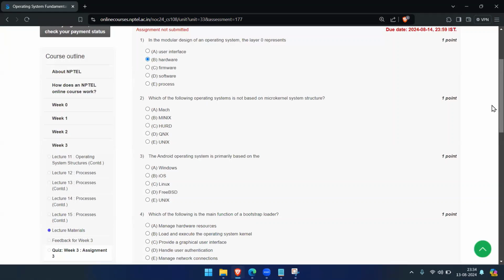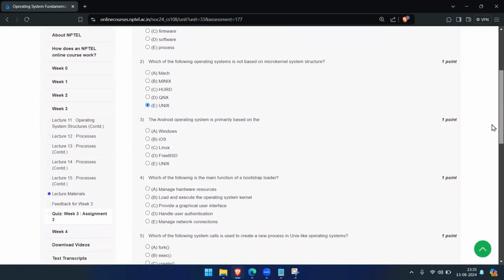The Linux and Unix operating systems follow a monolithic kernel, because having the operating system in a single address space provides very efficient performance. And Linux is also modular because new functionality can be dynamically added to the kernel. So the right answer is the Unix operating system. Being a monolithic kernel, it's not based on the microkernel structure.